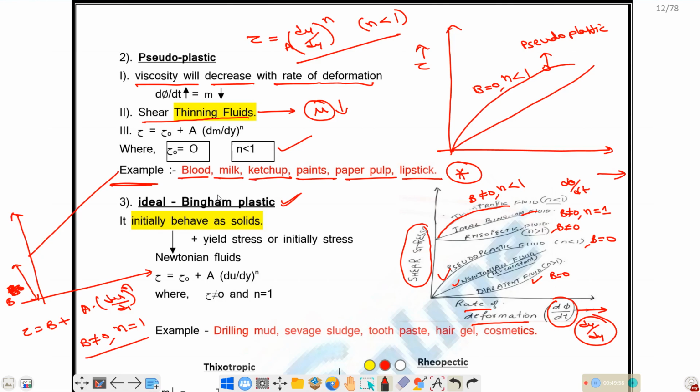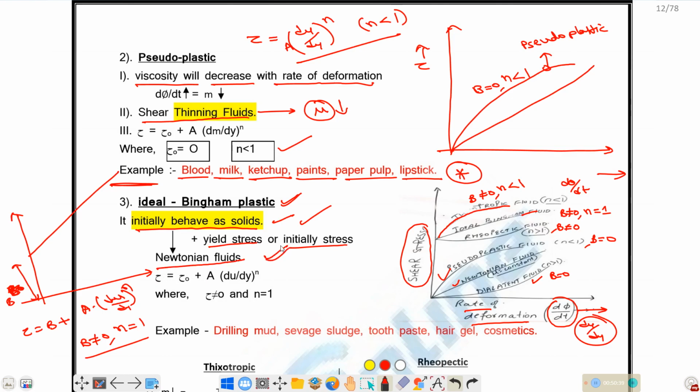So ideal plastic or Bingham plastic fluids initially behave like a solid. Why does it initially behave like that? How can you conclude that? Because it can resist some initial shear stress. Even though d theta by dt equals 0, it has some shear stress. What does it indicate? Even though this is a fluid, it can resist some initial shear stress, or you can say yield stress. So initially it behaves like a solid, up to some yield stress or initial stress. After that it behaves like a Newtonian fluid.